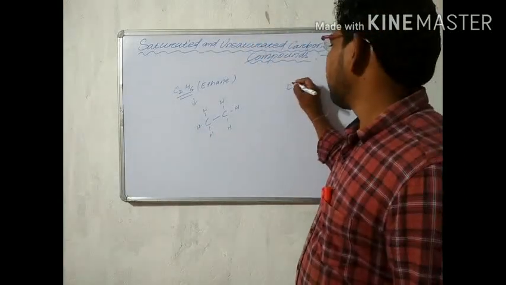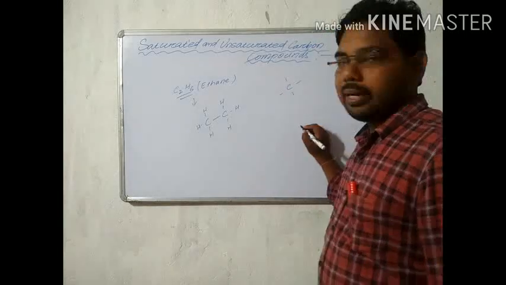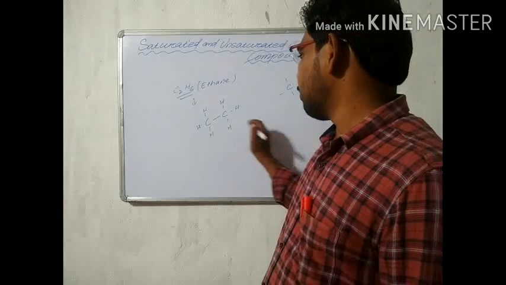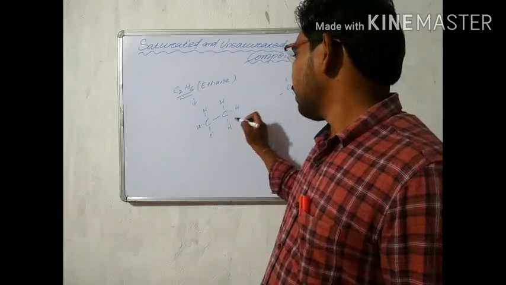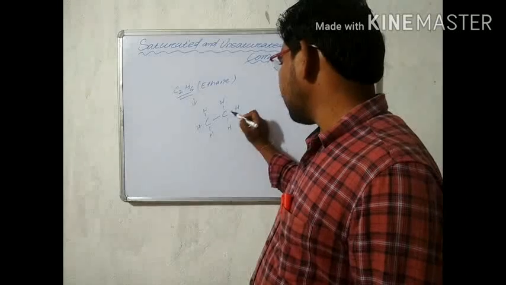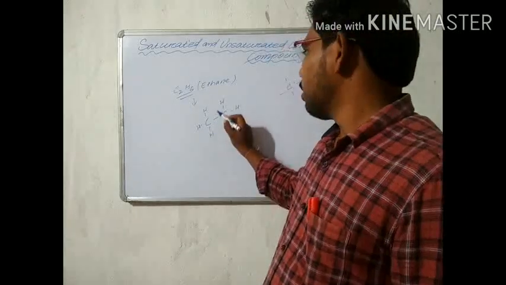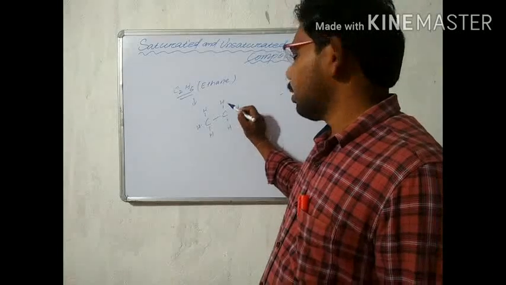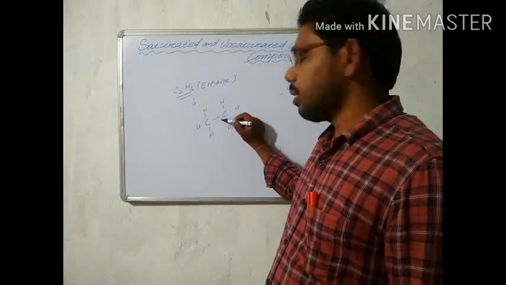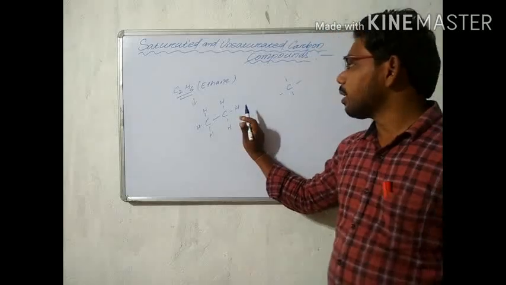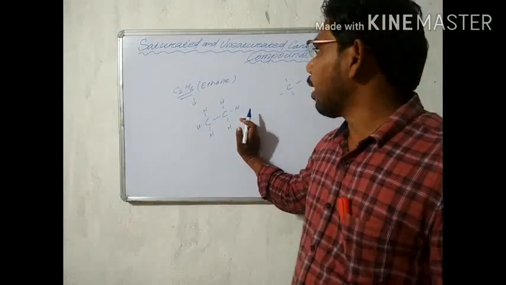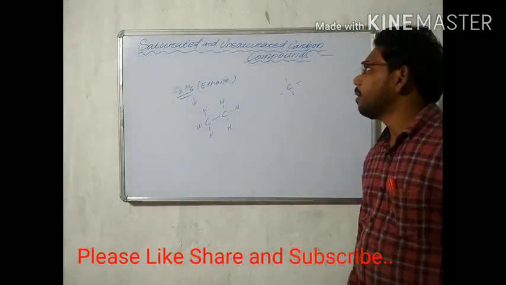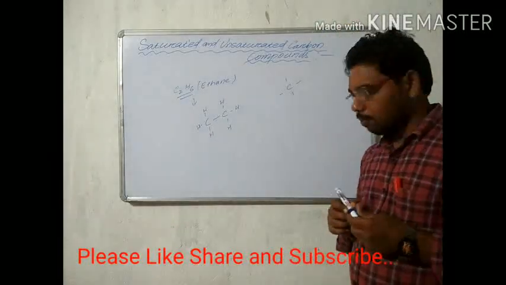So we know from earlier classes that carbon has 4 valency, and to satisfy this valency, these carbon atoms are joined by 3 hydrogen atoms and 1 carbon atom. So on the outer side there are 4 electrons, 1, 2, 3, 4. They are bonded with hydrogens and carbons to satisfy this. So these are saturated and unsaturated carbon compounds.